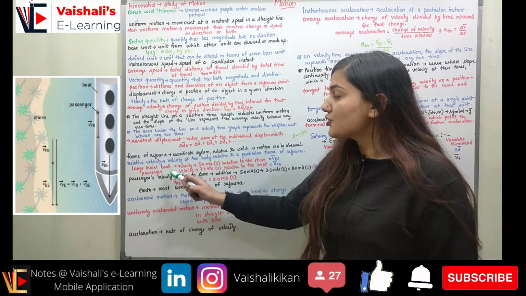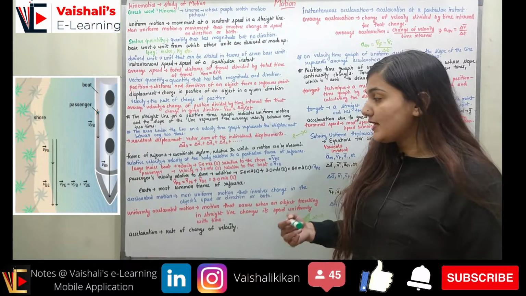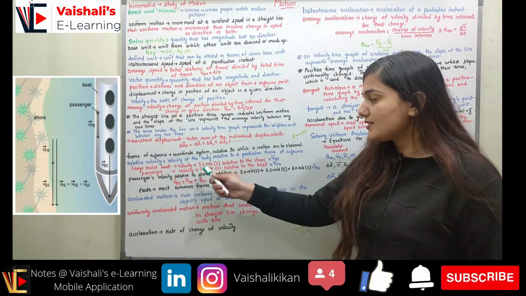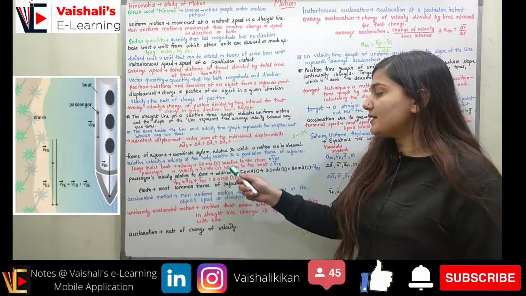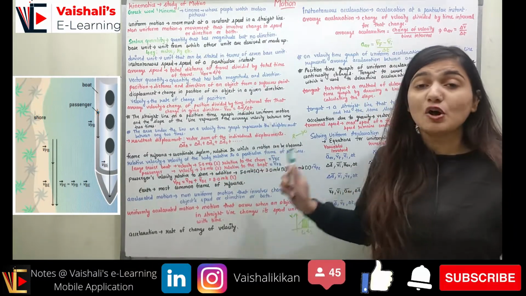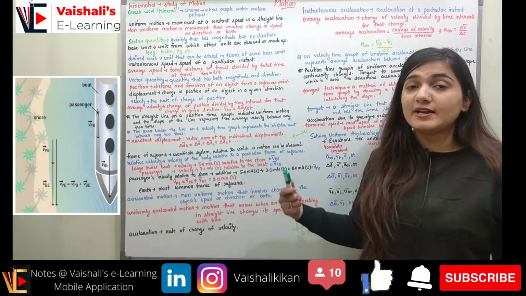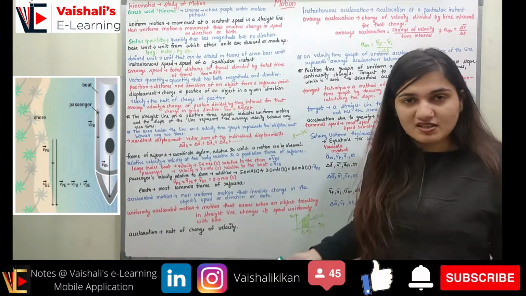If I have a large cruise boat, the large cruise boat is having the velocity which is 5 meter per second in the south direction. So you can see the velocity is represented with the direction over here. The velocity is 5 meter per second in the south direction, and this velocity is relative to the shore. So the frame of reference over here is the shore, or I can say the shore is present on the earth, so the frame of reference is earth, right?